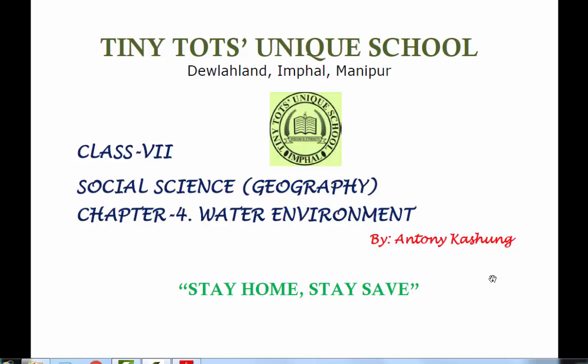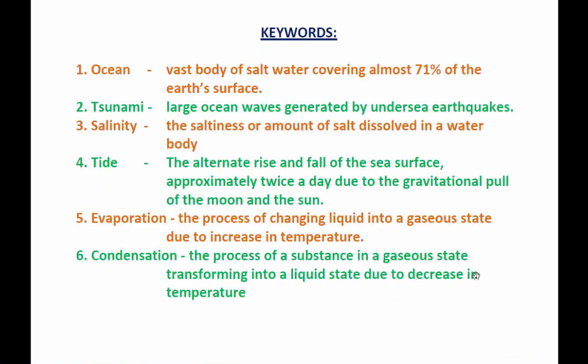So before we go into the details of this very lesson, let us see together some of the keywords, or word meanings so to say, because all these words will appear in this very lesson. So the first one is ocean. Vast body of salt water covering almost 71% of the Earth's surface. Water is so abundant and ocean made up of 71% of the Earth's surface.